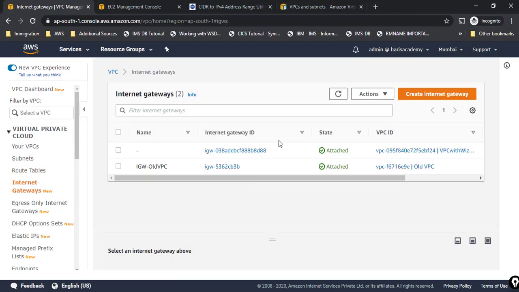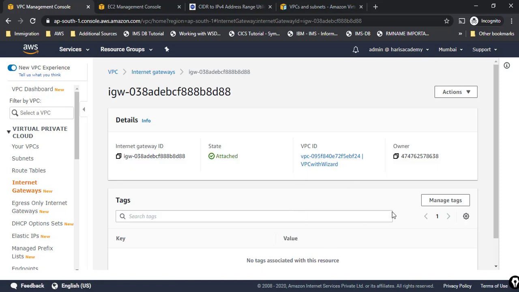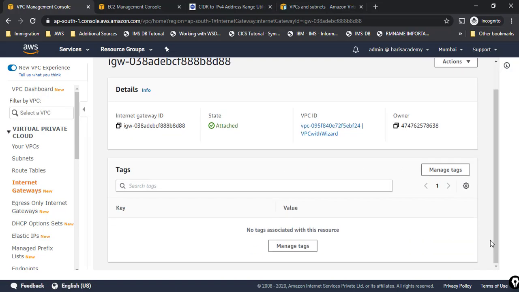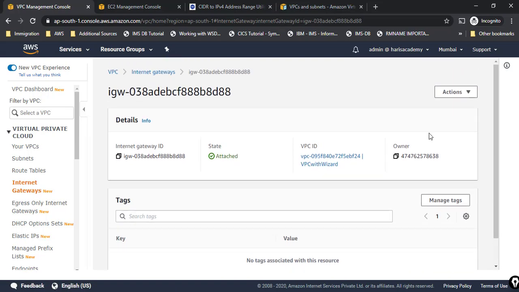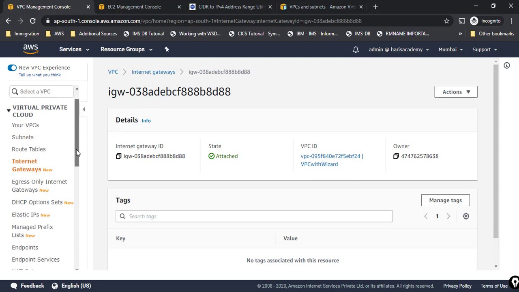So here if you see, this is the VPC, and this is the new VPC which we have created, and you can see this is the internet gateway. Whenever I create an internet gateway, I have to assign it to some VPC. So this is assigned to one VPC, and one VPC can have only one internet gateway. It cannot have multiple. Okay, so that is one more important thing you have to remember.